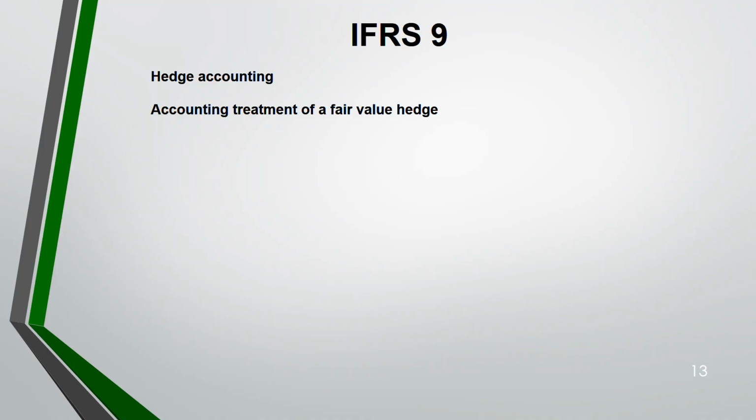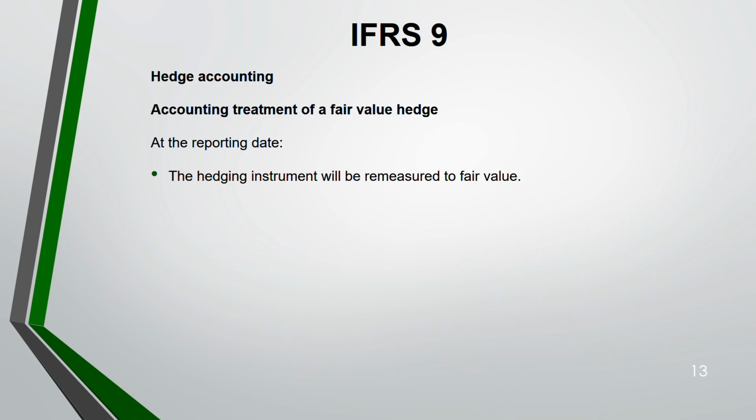Next, fair value changes. Fair value can change because finally it's an asset or a liability. So fair value will change. So that fair value is also a risk for you. You want to hedge it. So to hedge, first, let us finish with the fair value hedge. Okay. So at the reporting date, hedging instrument will be remeasured to fair value, like how we remeasure fair value under any standard.